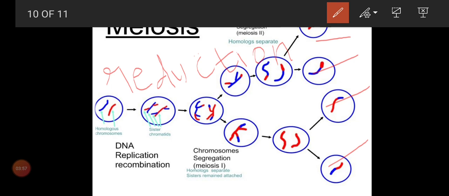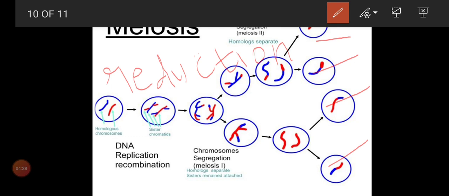So where will meiosis take place? Meiosis will take place only in sperm cells and egg cells. Otherwise we can say meiosis will take place in gamete cells. And what is the other term for meiosis? The other term for meiosis is reduction division. Why do we call it reduction division? Here the chromosome number will be reduced.